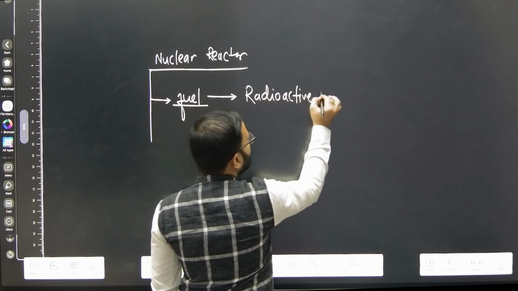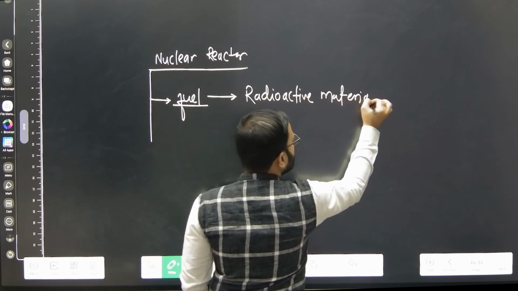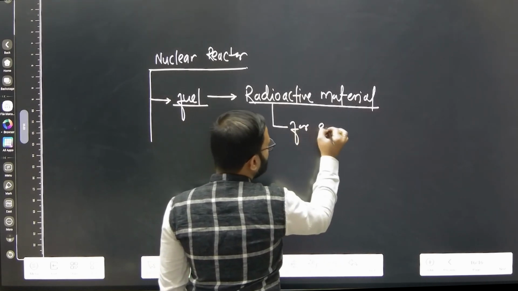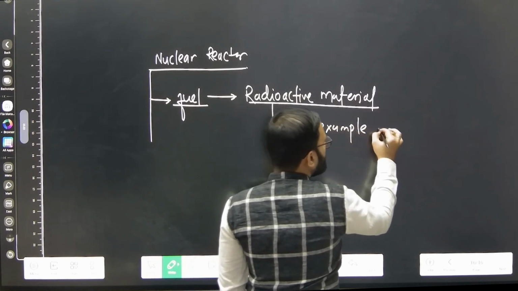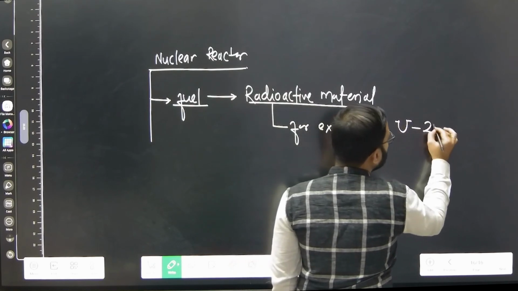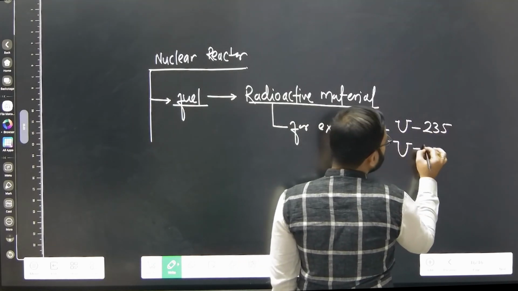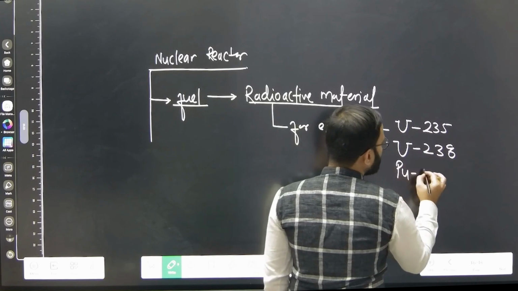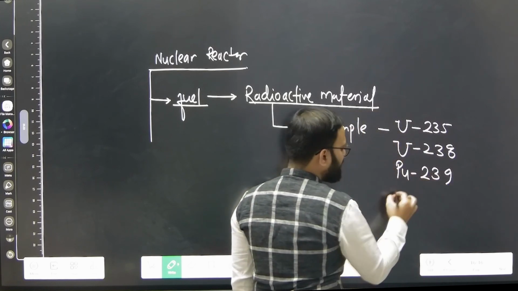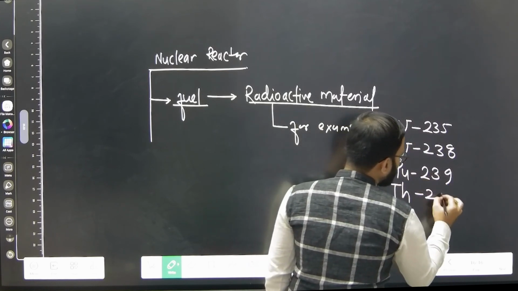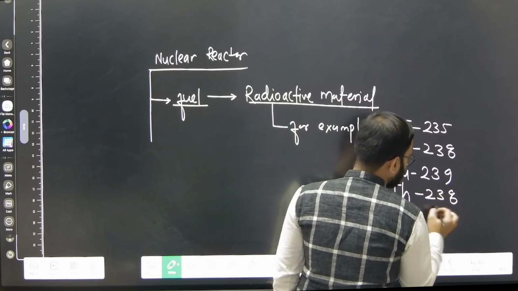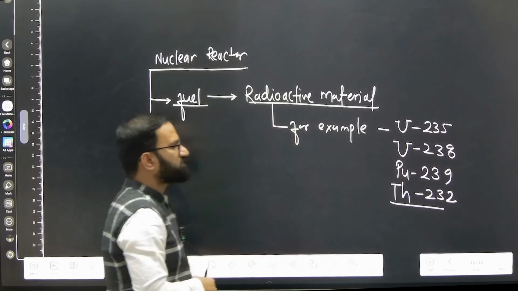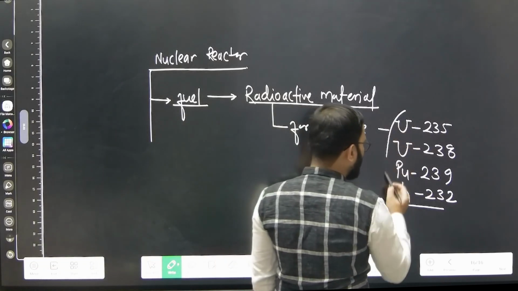For example, uranium 235 or uranium 238, similarly plutonium 239, similarly thorium 232. These are some of the radioactive materials we can utilize.